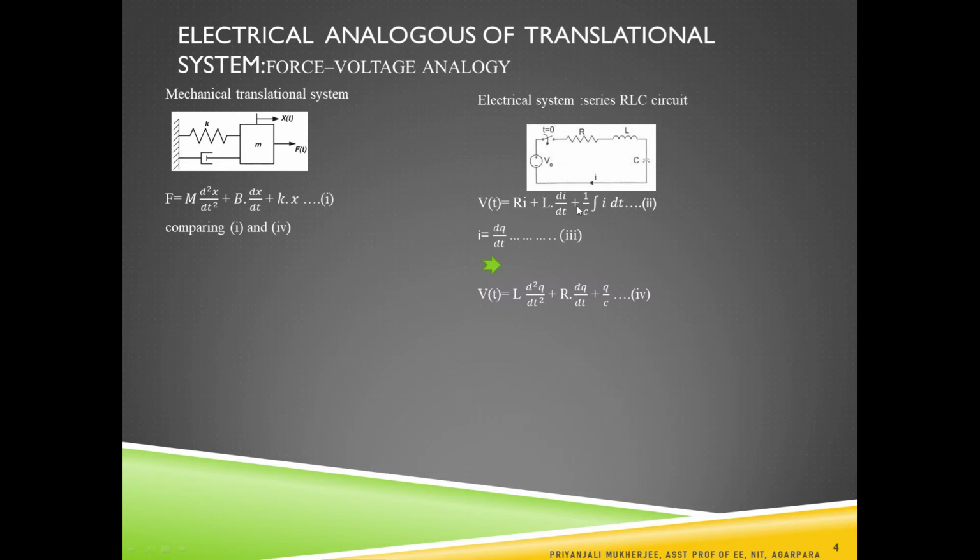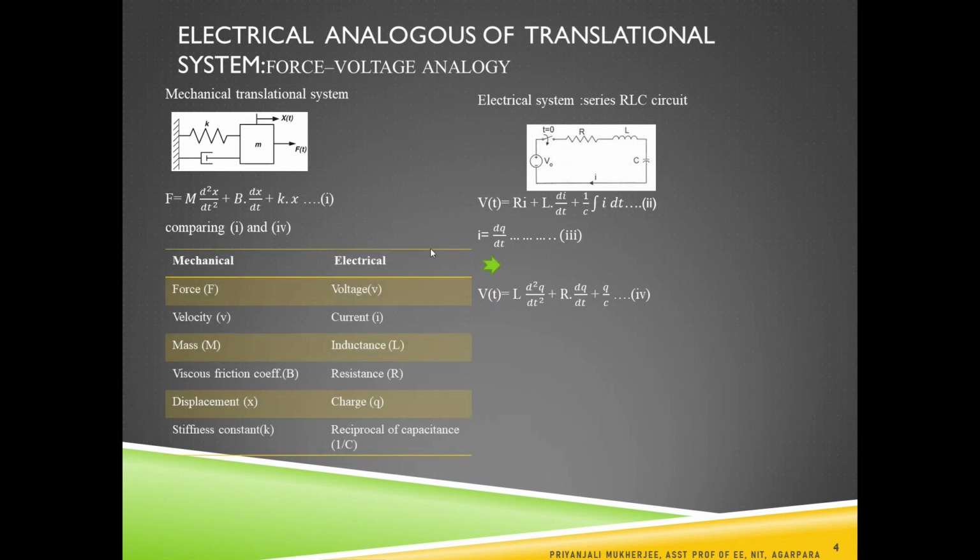Now, we get this equation: v(t) equals Ri plus L di/dt plus 1/C integral of i dt. We know that i is the rate of change of q, that is the charge. So, i equals dq/dt, and putting the value of i equals dq/dt in equation 2, we obtain the equation v(t) equals L d²q/dt² plus R dq/dt plus q/C.